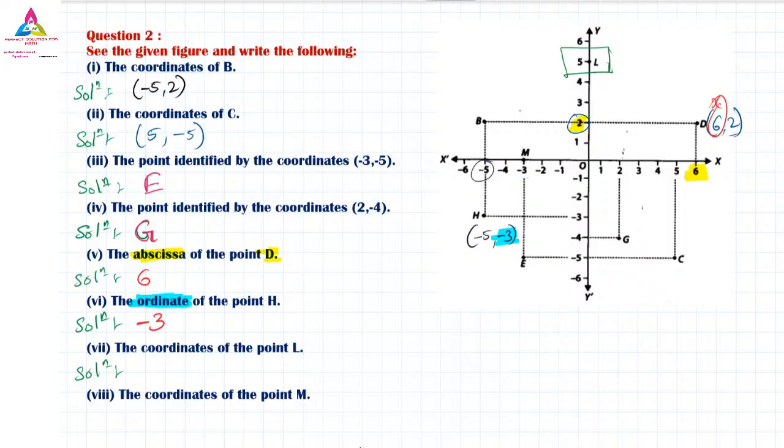Yes, here the x value is 0. See here, the x value is 0, but the y value is 5. The y value is how much? 5. The L value is nothing but (0, 5). The coordinate of this L is nothing but (0, 5). Here the x value is 0, but the y value is 5. At the last, we have the last one,